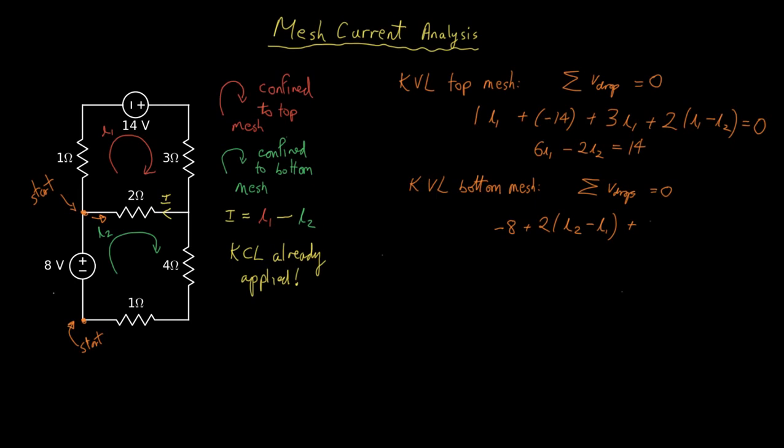Going to the next term, we have 4 I2. This is the voltage drop we're talking about. That current is flowing into the positive terminal, so that is a voltage drop in that direction. Finally, we have one more voltage drop across the 1 ohm resistor at the bottom. Collecting terms, we have minus 2 I1 plus 7 I2 is 8.